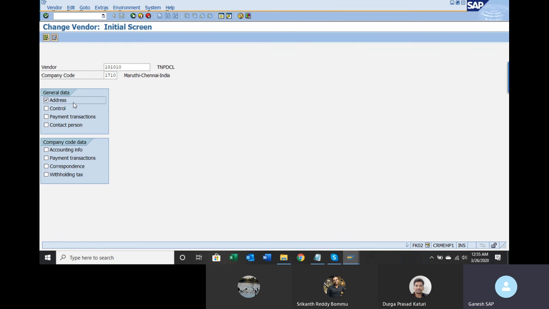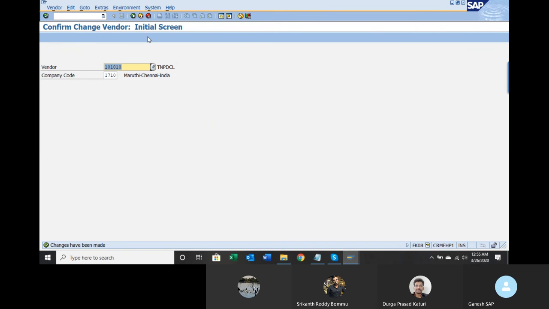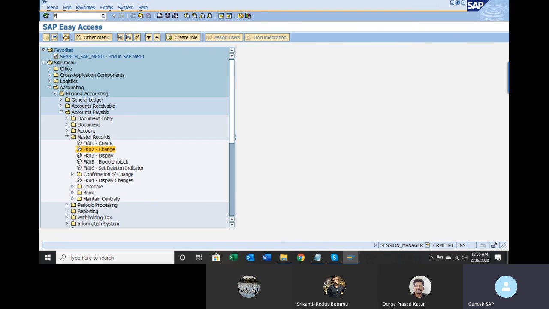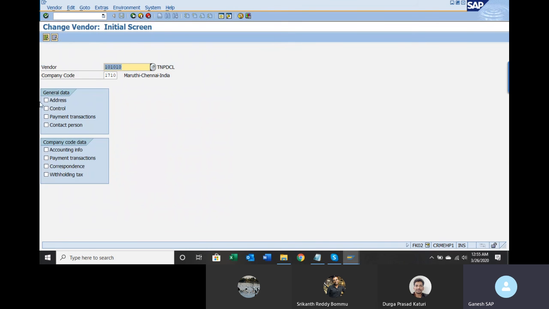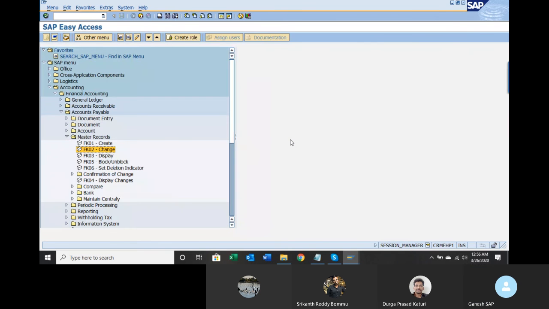Let us try to go to address. Okay. Let's say FK08. So now I got confirmation. I can say confirm. Okay, let's confirm here. This is confirm. Save it. So it will not ask now. FK02. If you try to change any address, it is not giving any message. Okay. So this has been confirmed now.